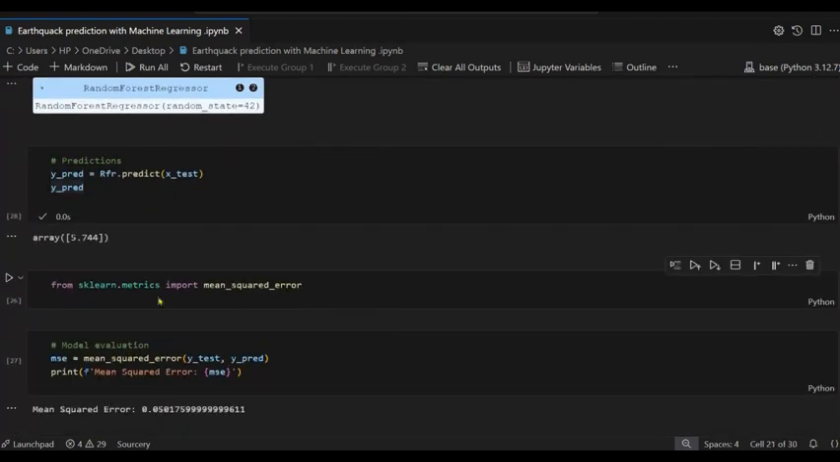The next is sklearn.metrics import mean_squared_error. Mean squared error is a metric which measures the average squared difference between the predicted and actual target values within the dataset. So I create a variable name MSE, where I pass the mean squared error, and for which we want to see the metric, y_test and y_predict, and then print the MSE.